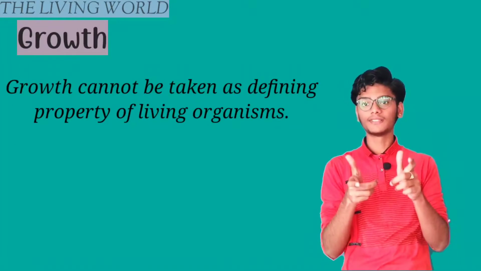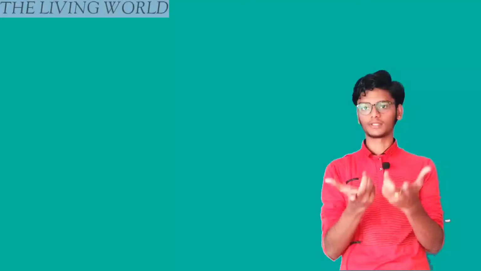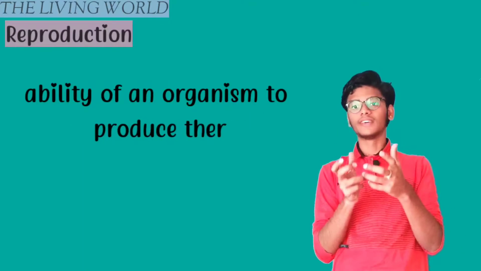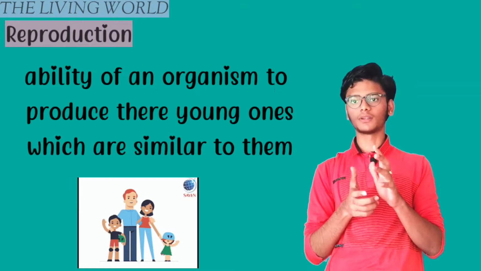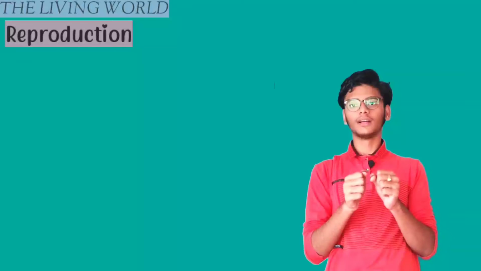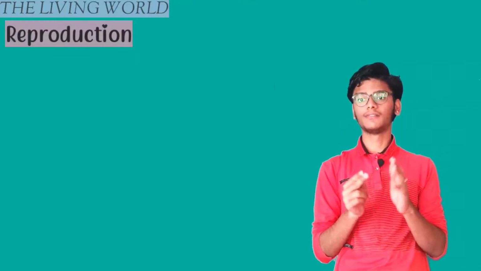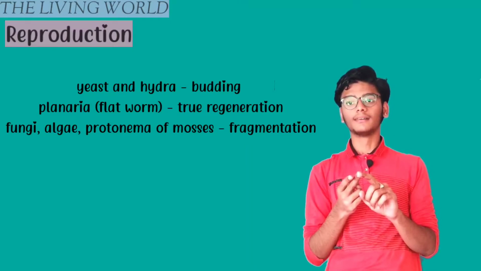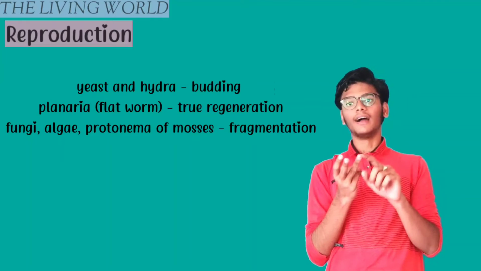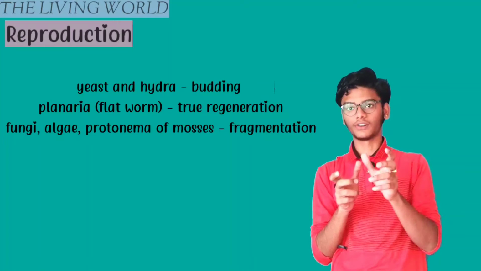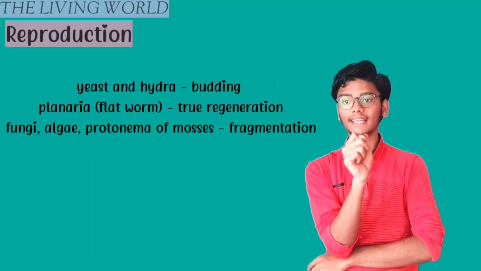So now let us jump into the second term, reproduction. Reproduction is the ability of an organism to produce young ones similar to them. There are two kinds of reproduction, asexual and sexual reproduction. Some examples: yeast reproduces by budding, planaria by regeneration, and fungi and algae through fragmentation. These are asexual reproduction.